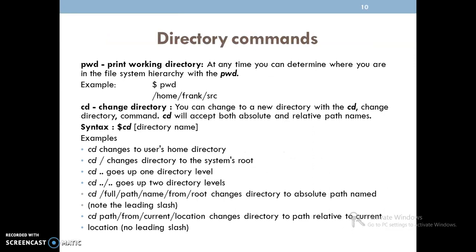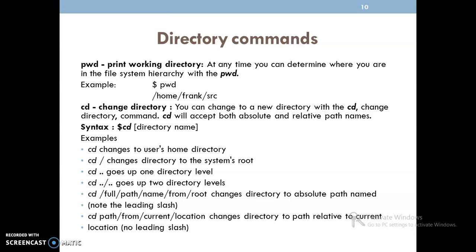Next, we are discussing some of the basic commands used with the files. The first directory command we are using is pwd, which stands for print working directory.